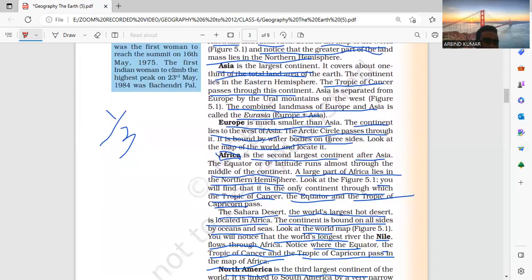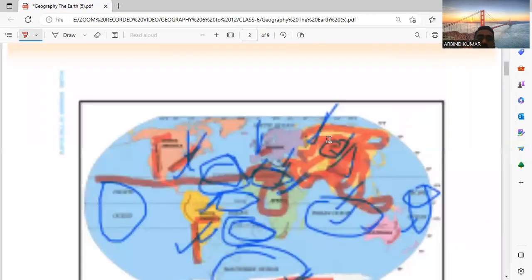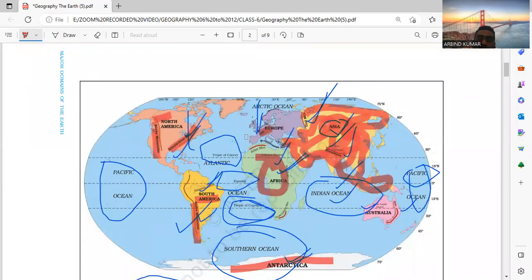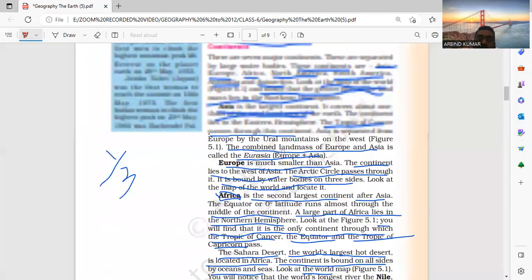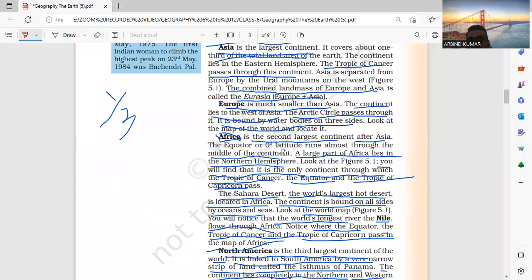Europe is smaller than Asia. This continent lies in the west of Asia. The Arctic Circle passes through it. The boundary is covered by water on three sides. Three-sided water means this continent is covered by water on three sides. ये कहने का मतलब Arctic Ocean, ठीक है ना? यहाँ पे अपनी यूरोप की बात कर रहे थे. The Arctic Circle passes through the boundary. Look at the map of the world.